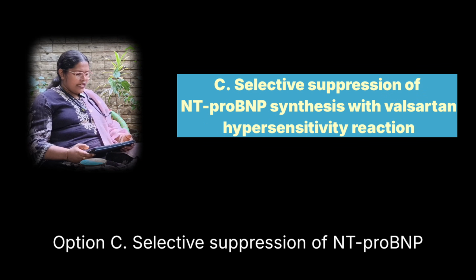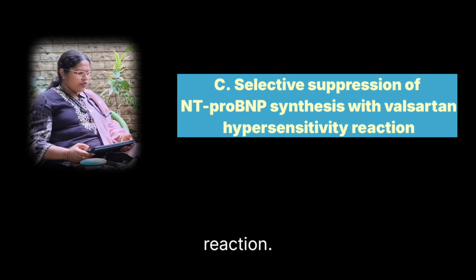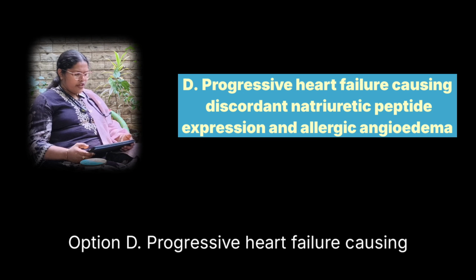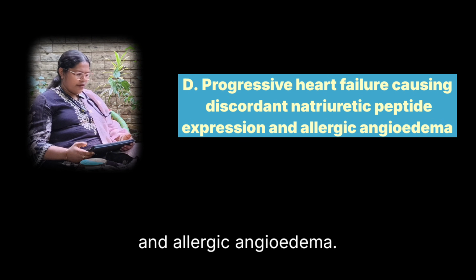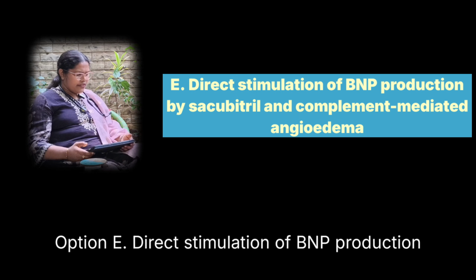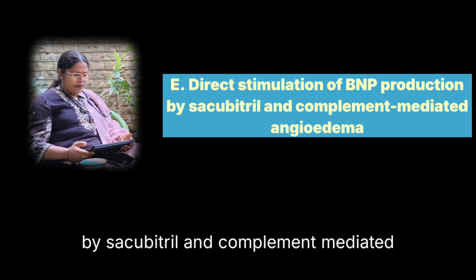Option C. Selective suppression of NT-proBNP synthesis with valsartan hypersensitivity reaction. Option D. Progressive heart failure causing discoordinate natriuretic peptide expression and allergic angioedema. Option E. Direct stimulation of BNP production by sacubitril and complement mediated angioedema.